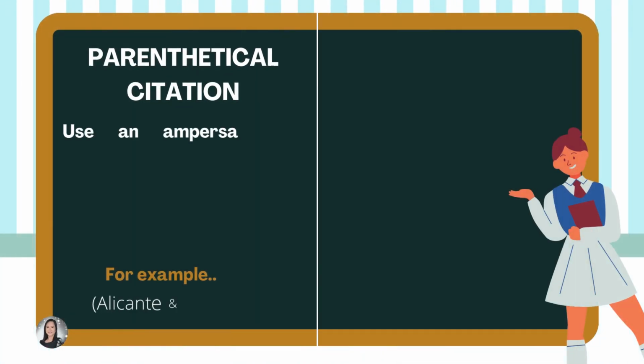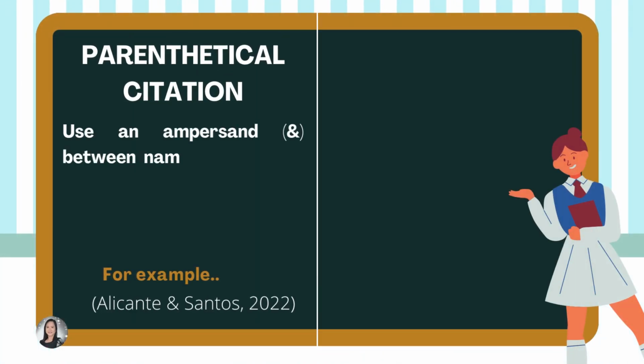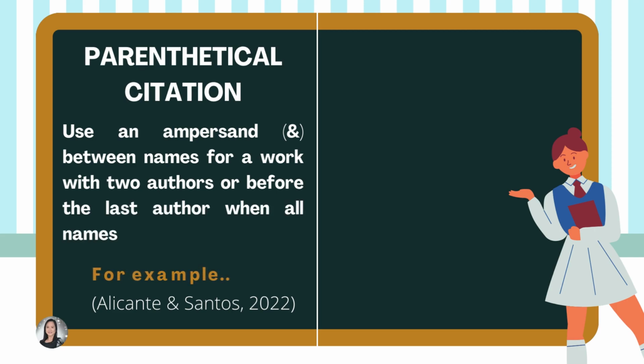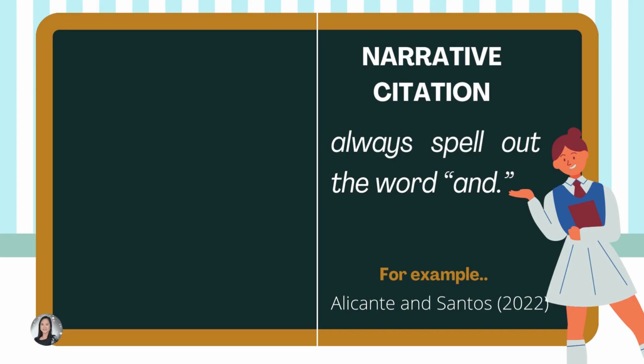Another difference is that in parenthetical citation, use an ampersand between names for a work with two authors or before the last author when all the names must be included. For example, Alicante, the first author, Santos, the second author. In between Alicante and Santos, we write the ampersand, followed by a comma, then the year of publication, which is 2022.